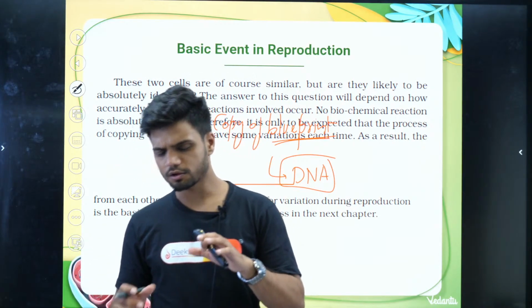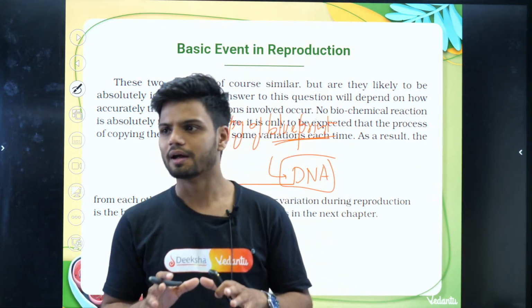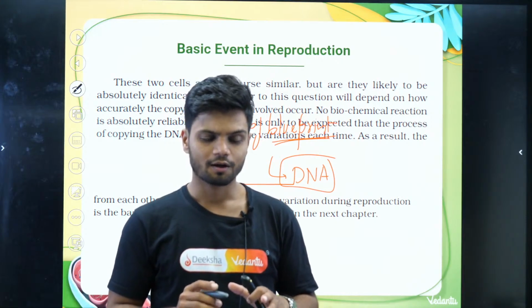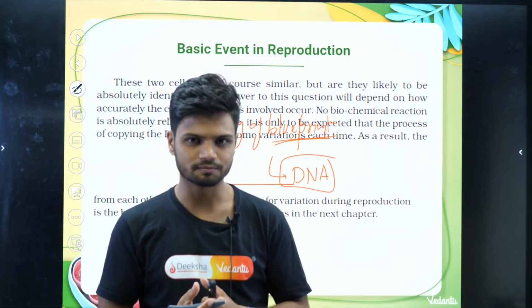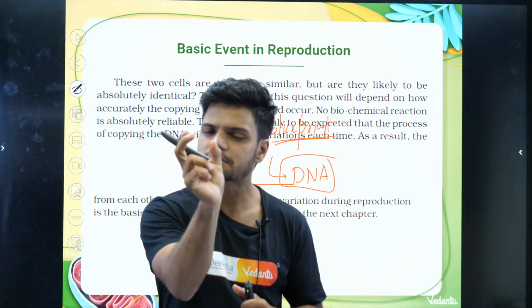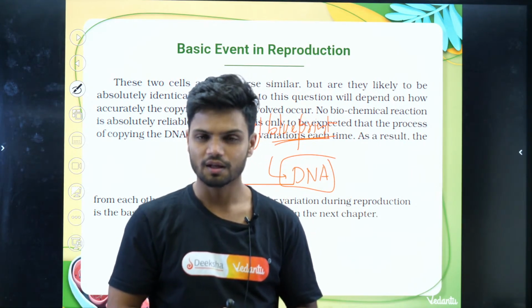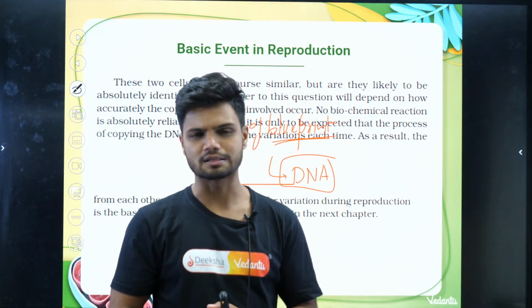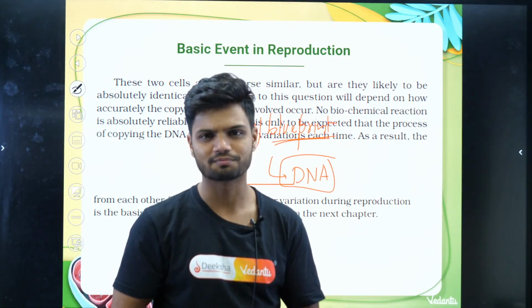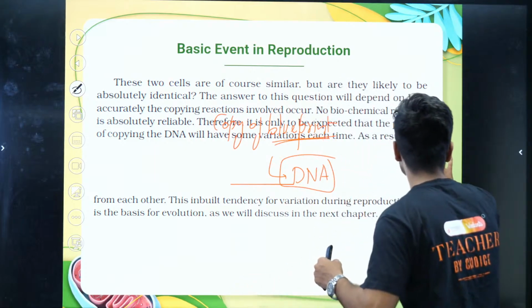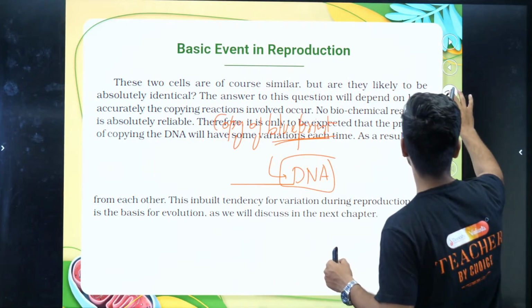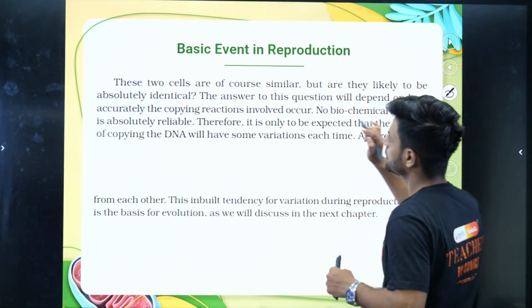Now your NCERT tells you one line. When the DNA copying is happening, there can be some small errors. Now what are these errors? What is the significance of these errors? Listen to me very carefully.